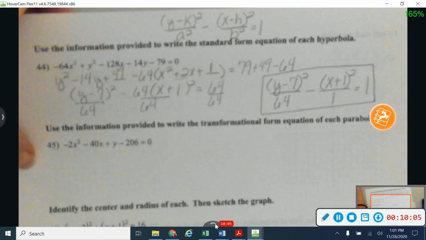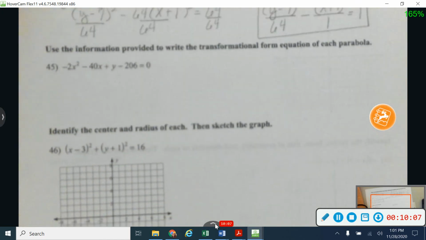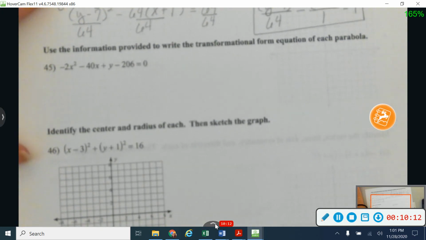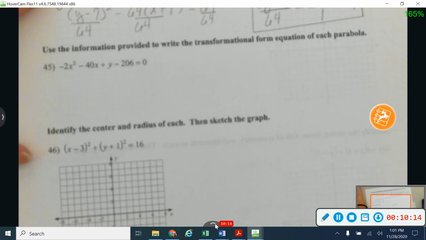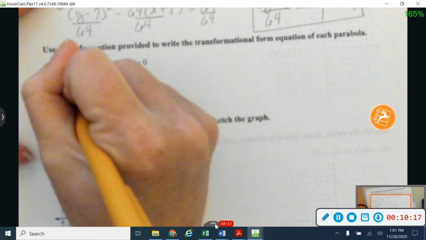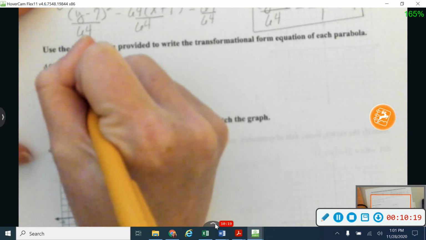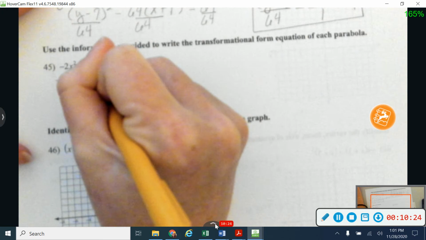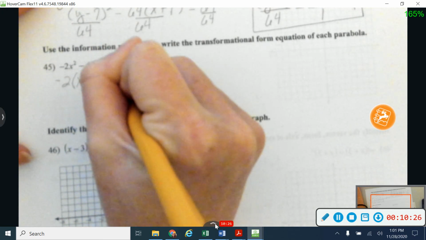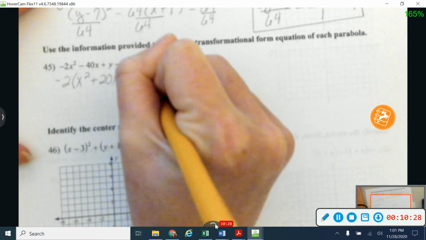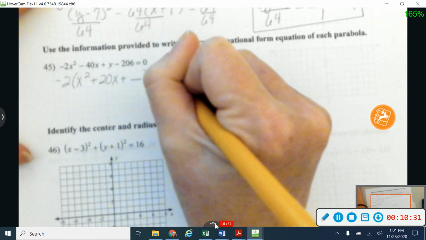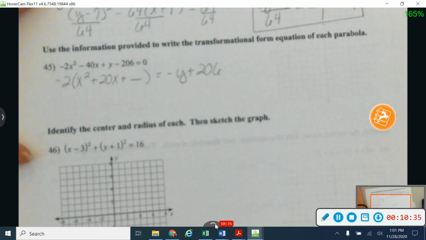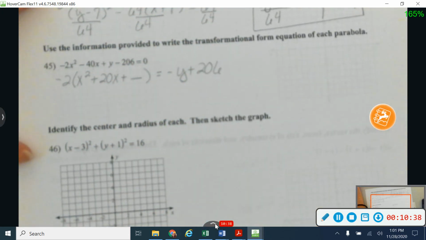Okay, and then on my last one of these, where I'm changing into a different form, it says a transformational form. That's still going to be just the standard form of this one. Let's work with one that is a parabola. So on this one, I'm going to get my x squared over here on this side. So I'm going to take out a negative 2. That's going to give me a plus 20x on the inside right there. And then I'm going to move anything that doesn't have an x over to the other side, like that. So it'll change the signs of both of those.